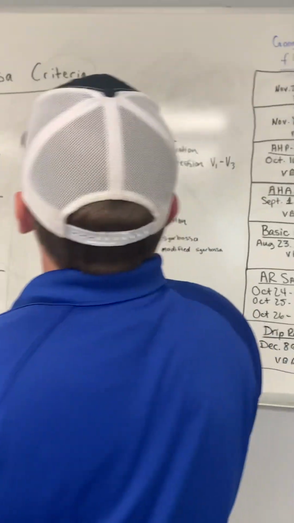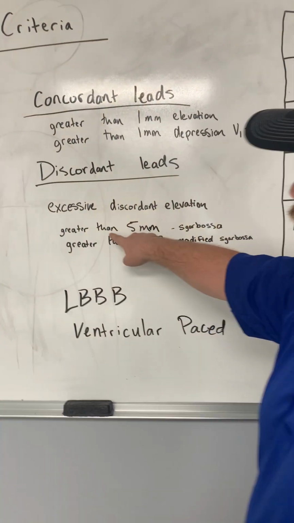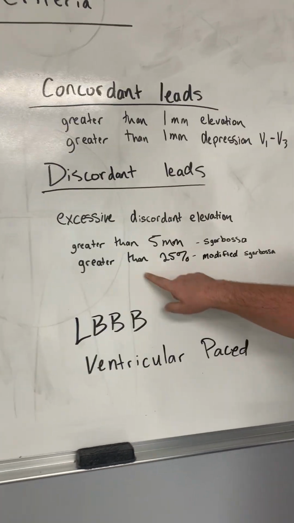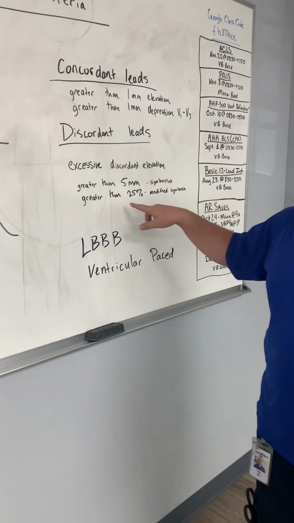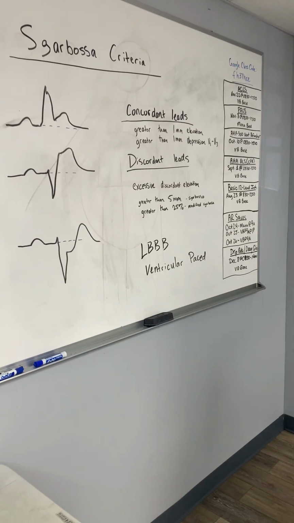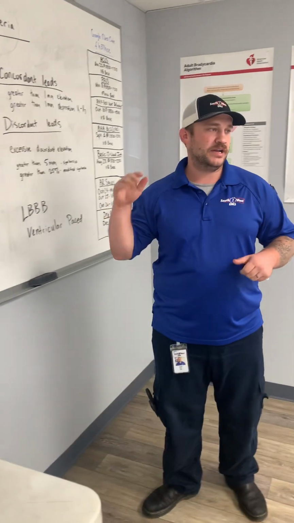All right, so this is the old Sgarbossa criteria, and then there has been a modified criteria recently that's supposed to be a little bit more specific for diagnosing occlusive MIs. All right, so this is once you've already looked at your 12 lead. You've diagnosed a left bundle branch block, or you have a ventricularly paced rhythm, idioventricular, something like that.